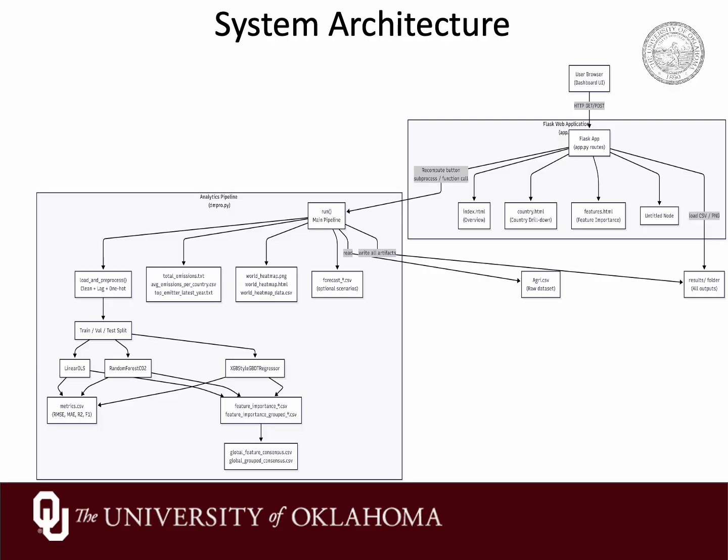which lets the user select a country and see its emission trajectory over time as a Plotly line chart, and the third page being the feature importance page, which lets the user choose a model and see a horizontal bar chart of the top 20 emitters' features by permutation importance with a link to download the full CSV.